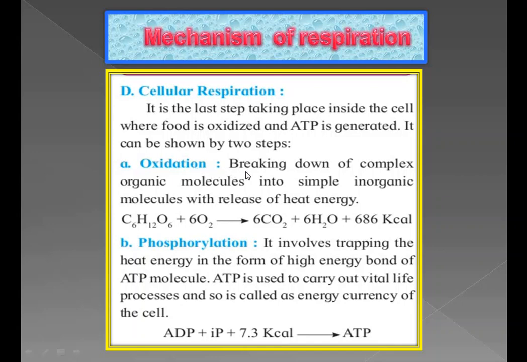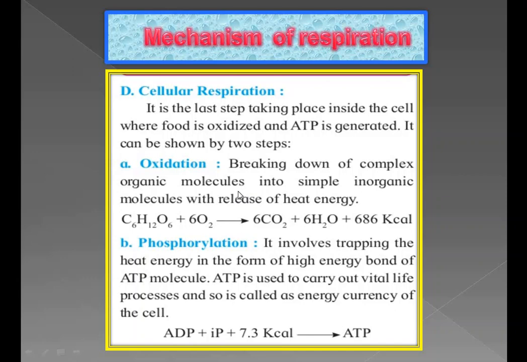In the oxidation process, complex organic molecules are broken down into simple molecules with release of heat energy. What are complex organic molecules? For example, carbohydrates, proteins and lipids, that means fats. Carbohydrates, that is polysaccharides such as starch, are converted into simple sugars, that is glucose and fructose.